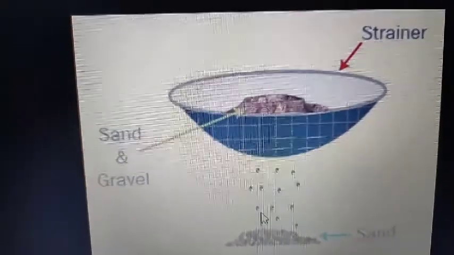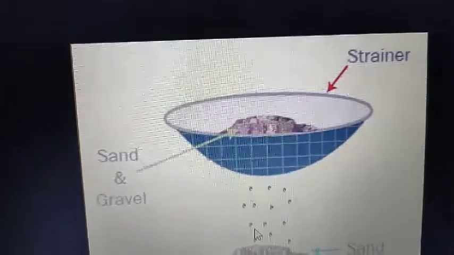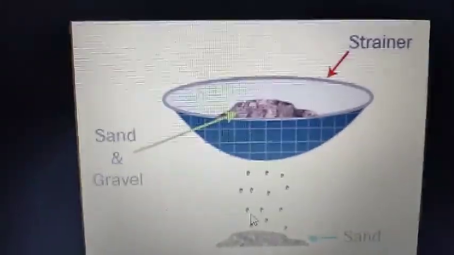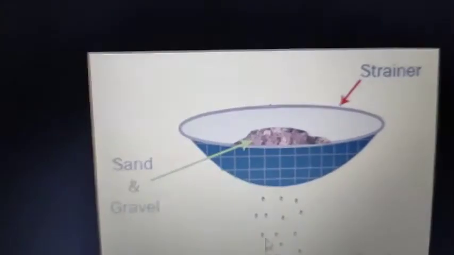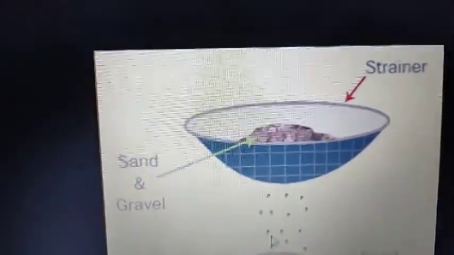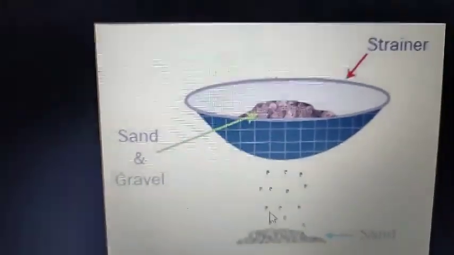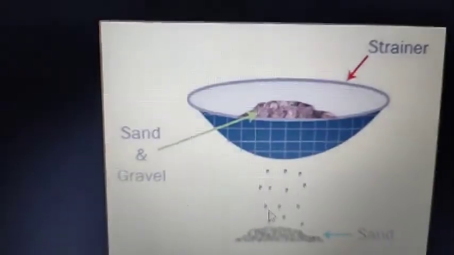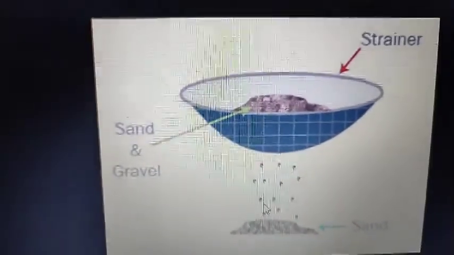This method is used for the following purposes: for separating fine sand from gravel, for separating chaff from wheat flour, for separating cashew nuts of different sizes, and for separating pearls of different sizes. For this we use this sieving separation technique.